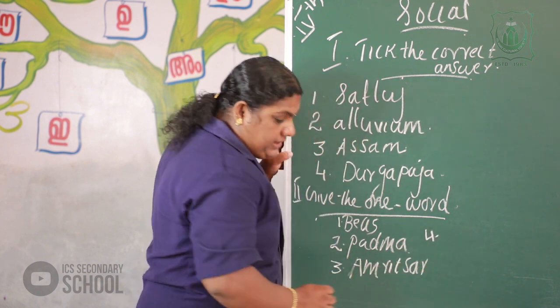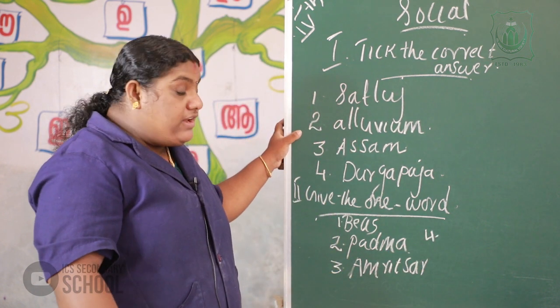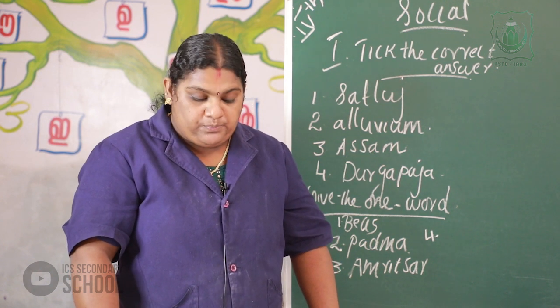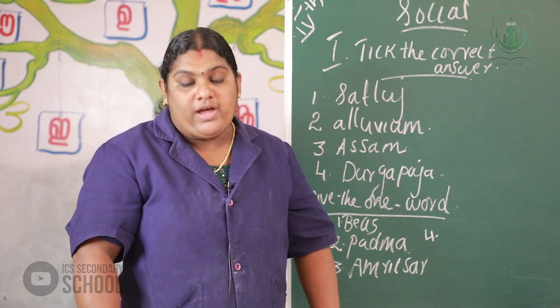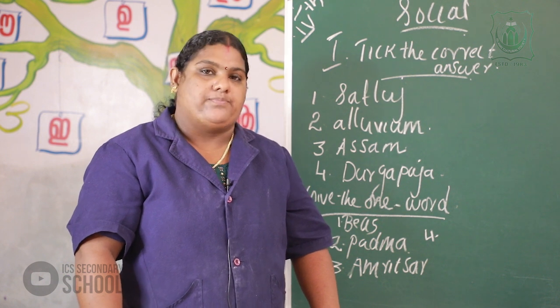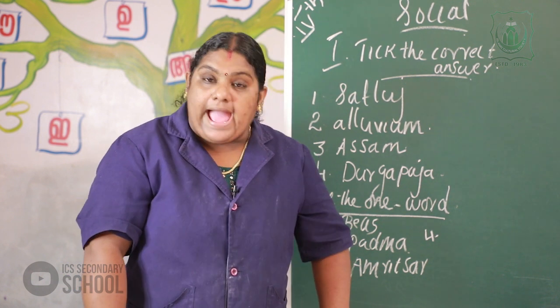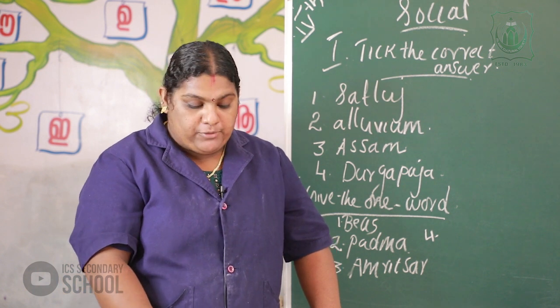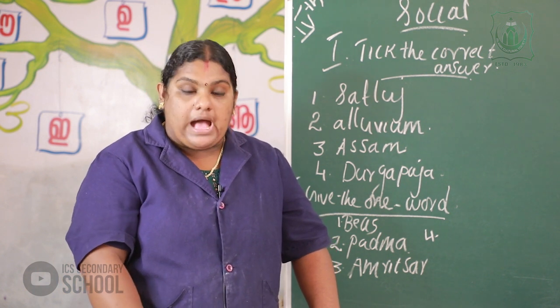The third answer is Amritsar. Then the fourth question is, which river flows through Assam? The answer is Brahmaputra. The Brahmaputra river flows through Assam.